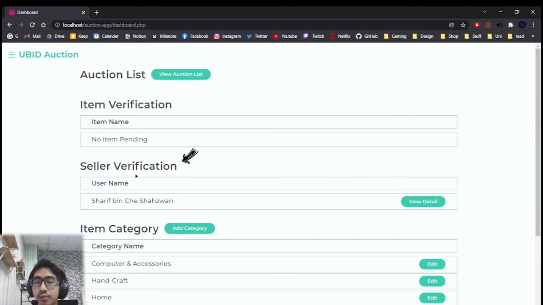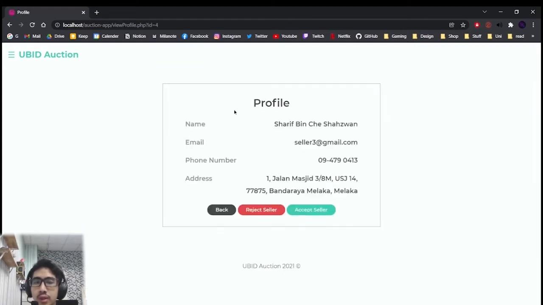Next, we go to seller verification. So here, the user that has applied to be a seller will show here. So the admin can go view detail and view the seller information. The admin can accept or reject the seller. So we go ahead and accept.